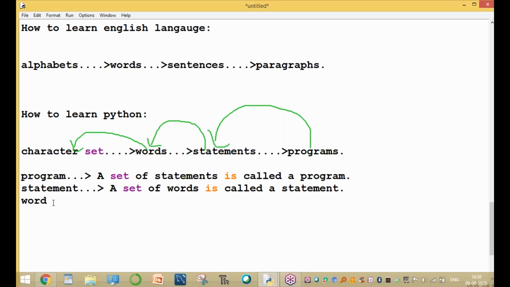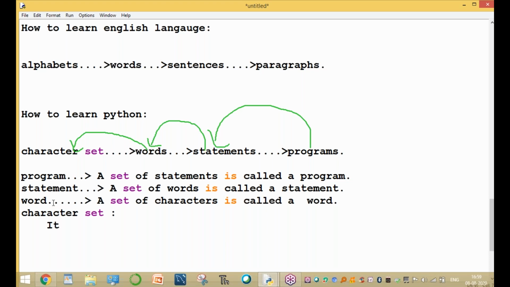What is a word? A set of characters is called a word. So what is a character, sir? What is the character set in Python? So this is the scenario. Clear, guys? It is a symbol. Character set means it is a symbol, either a digit or alphabet or special symbol. So first learning: program, a set of statements. Statement, set of words. Word, set of characters.